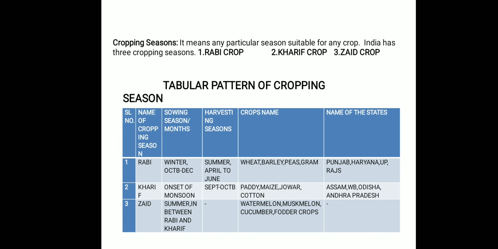So this is all about the first part of this chapter. In this slide, we have seen the meaning of agriculture and different types of agriculture. Broadly, it is divided into subsistence farming and commercial farming. Again, subsistence farming is divided into primitive and intensive, and in commercial farming we have plantation and mixed farming. In mixed farming, different crops with animal husbandry are done, and after that you have read about the different cropping seasons like Rabi, Kharif and Zaid.